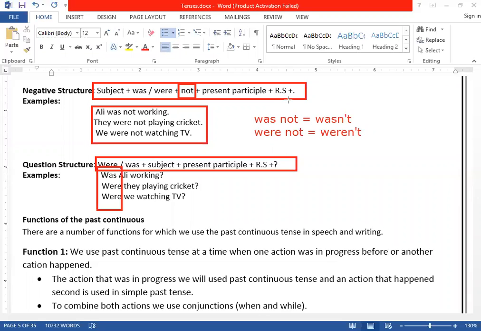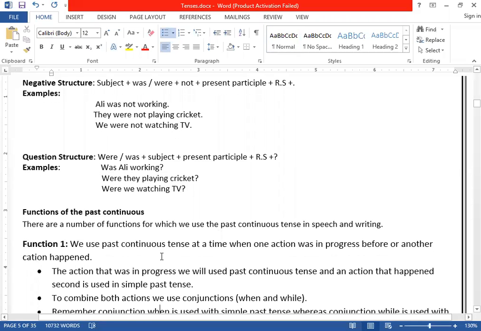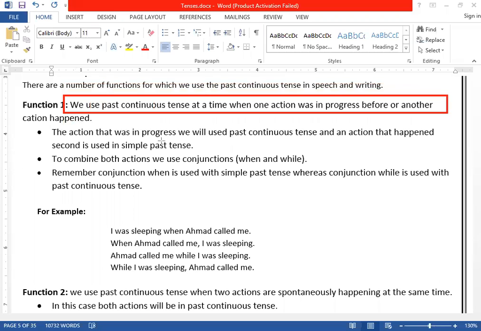Now, we want to go for further usages of past continuous tense. More usages of past continuous tenses. The first usage is another one that you should know about. We use past continuous tense at a time when one action was in progress before another action happened. This is a very important usage of past continuous tense, clear?